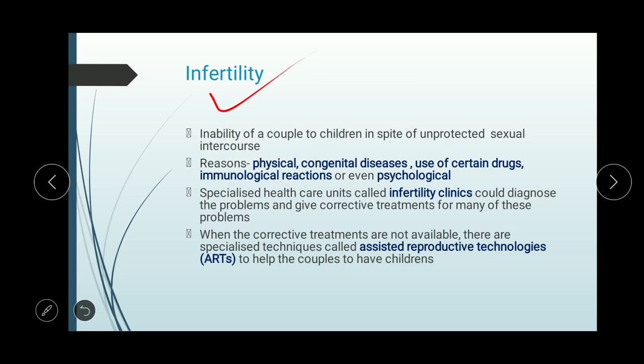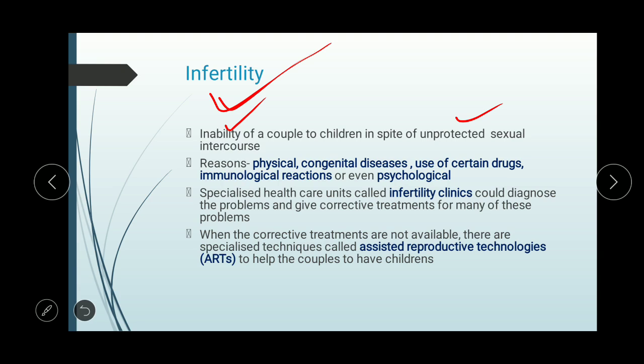Now, infertility. First of all, we will see what infertility is. Infertility is an inability, that is, the lack of ability or lack of capacity of a couple to produce children. That is, in spite of unprotected sexual intercourse, no children are being produced. So this is an inability of the couple to have children. So what are the reasons?